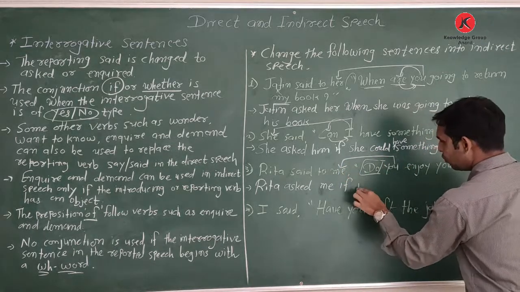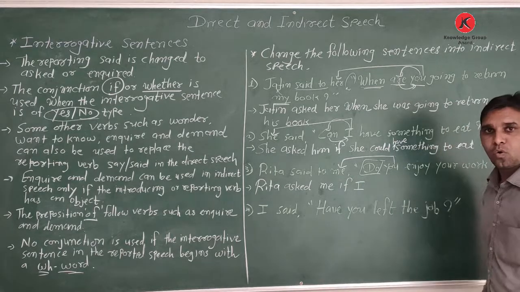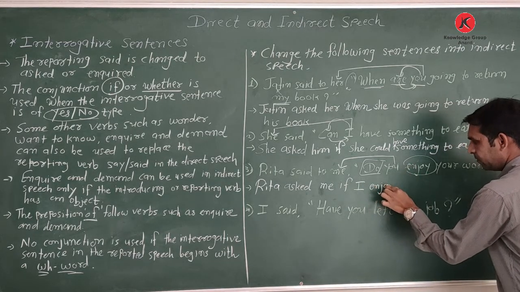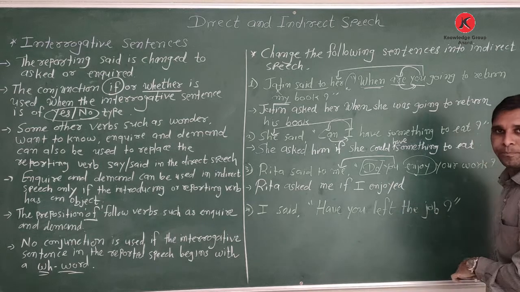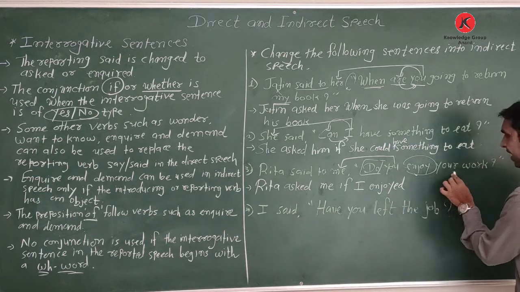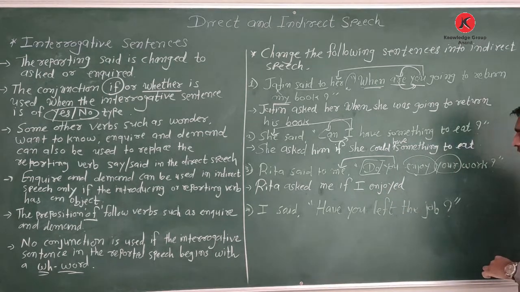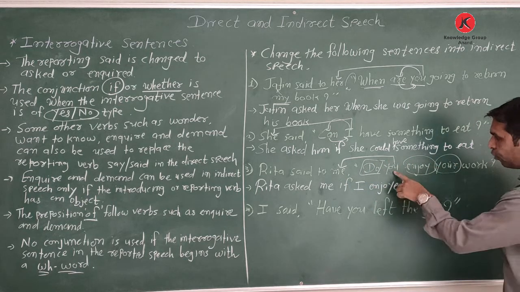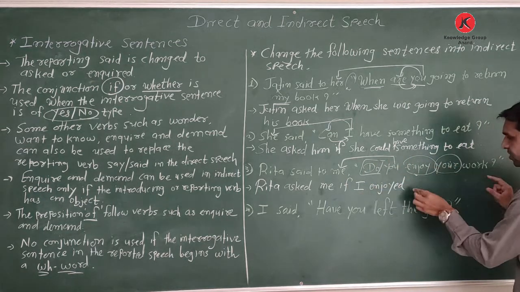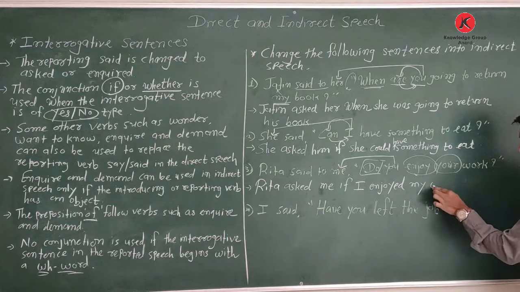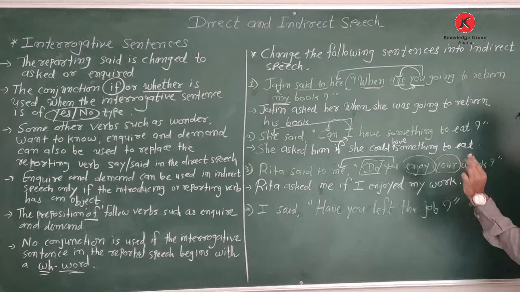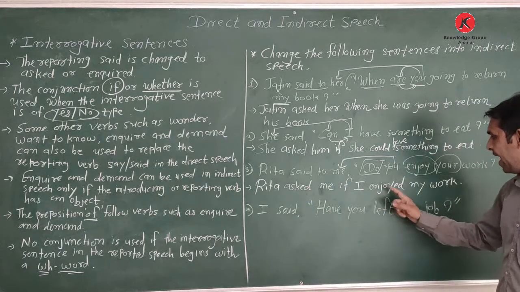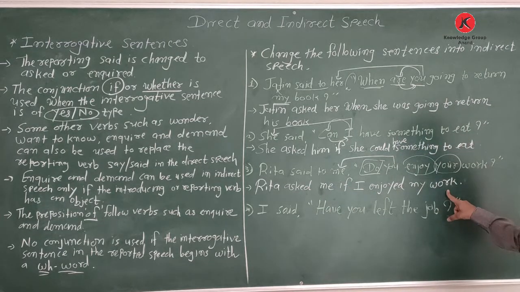So me here given, so here I write me change into I. Then the present form changes into past form. I enjoyed. Then what here given? Your. So your changes according to this listener. You given changes into I, then your changes into my. Then the full stop. So the sentence frame: Rita asked me if I enjoyed my work.